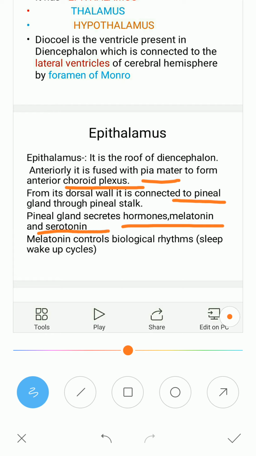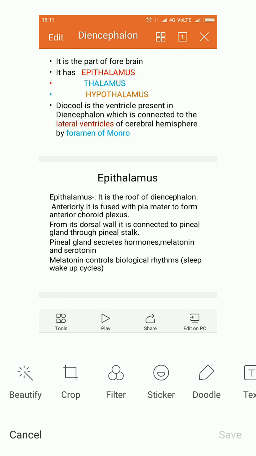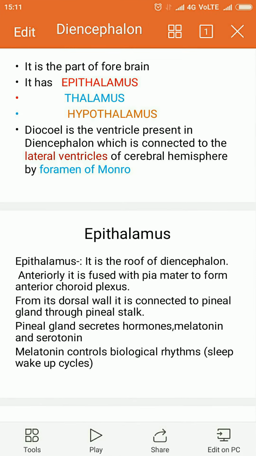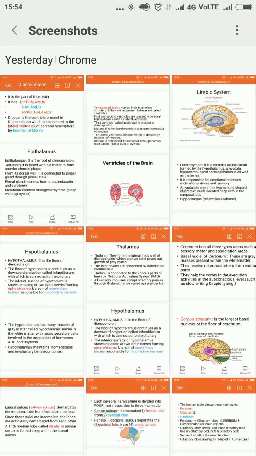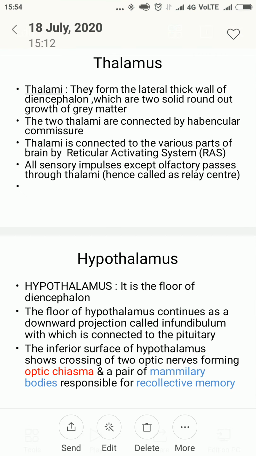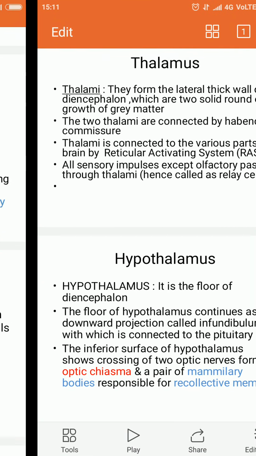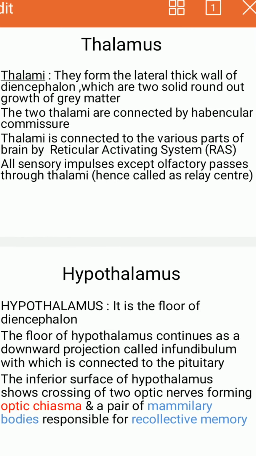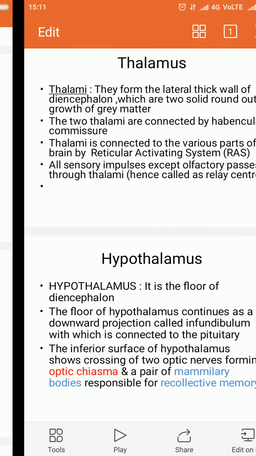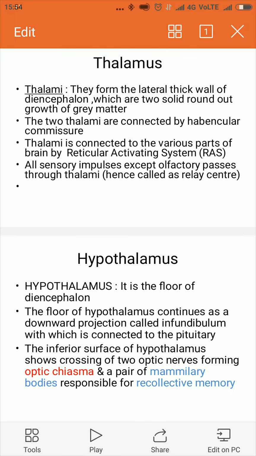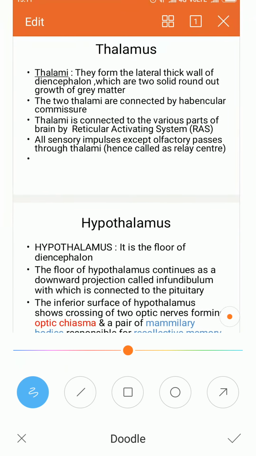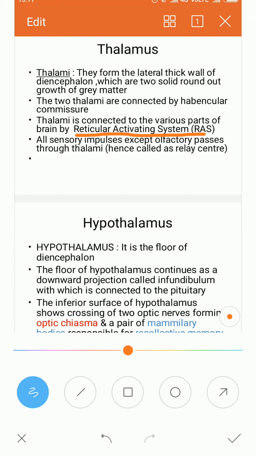Melatonin controls the biological rhythms and some sexual behavior. This is the epithalamus. Then comes the thalamus, the middle part, the wall of the diencephalon. The diencephalon has walls which are called the thalamus. The thalamus has the RAS, the reticular activating center. This reticular activating center is also called the relay center.